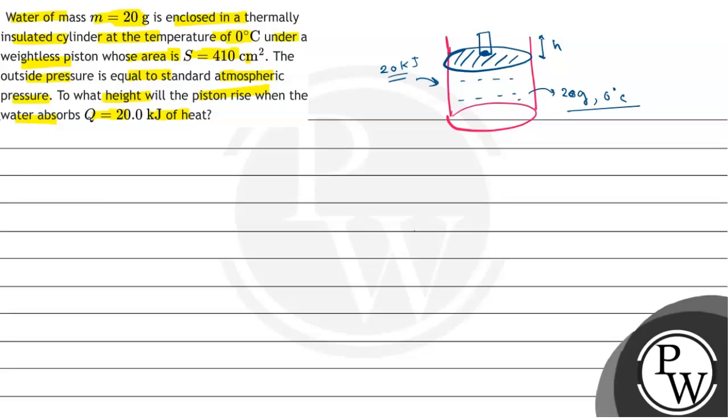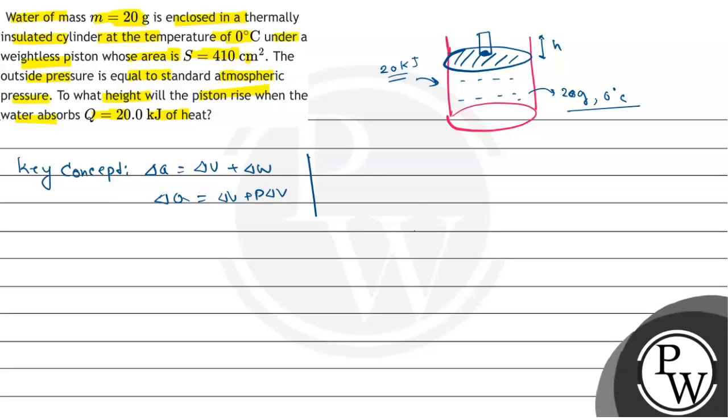So इस क्वेश्चन में हमारा जो की कॉन्सेप्ट होगा, that is first law of thermodynamics, that says that delta Q is equals to delta U, that is change in internal energy, plus delta W, that is change in work done, or you can say delta Q is equals to delta U plus P delta V, right.